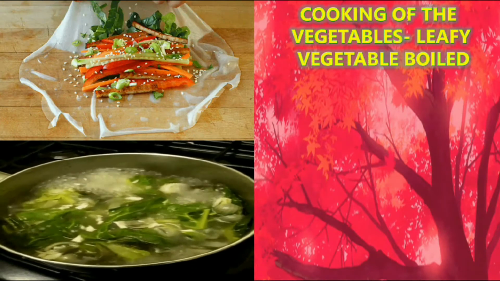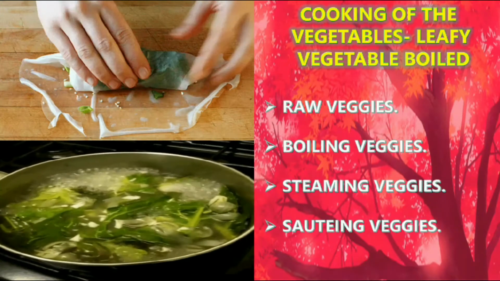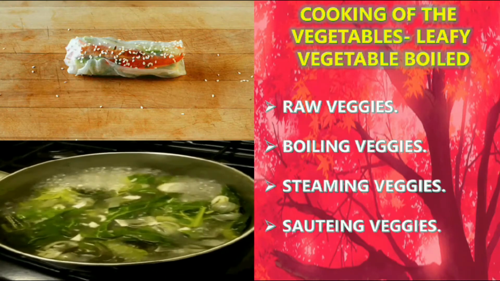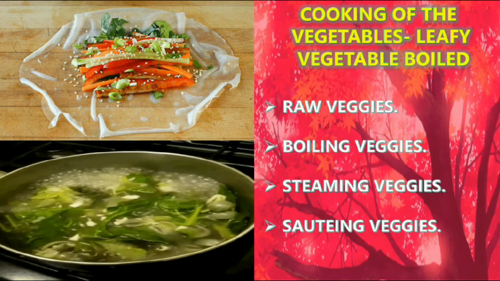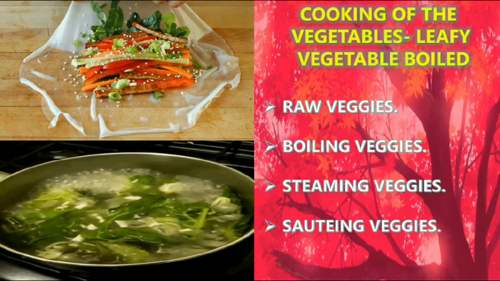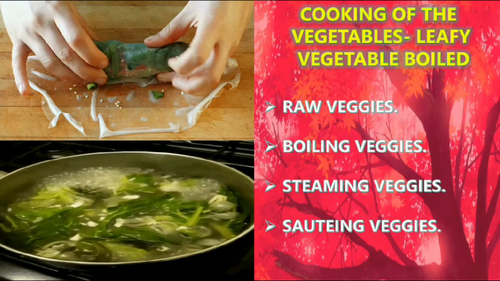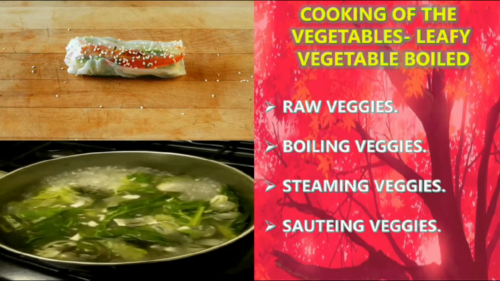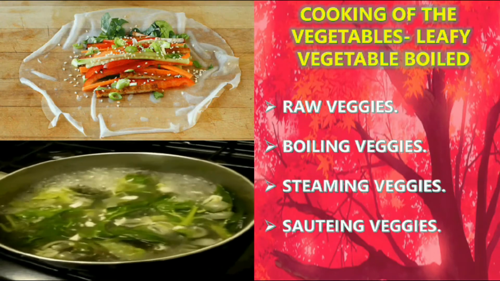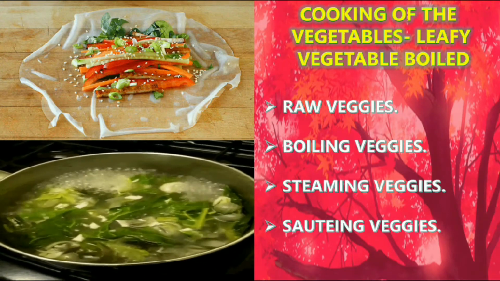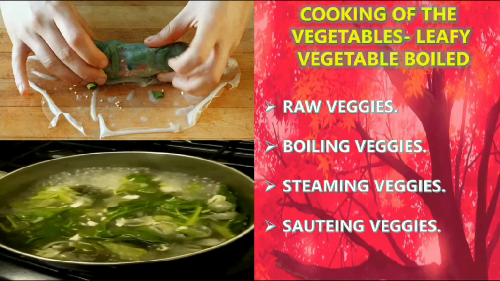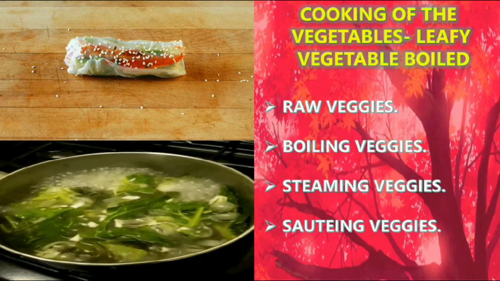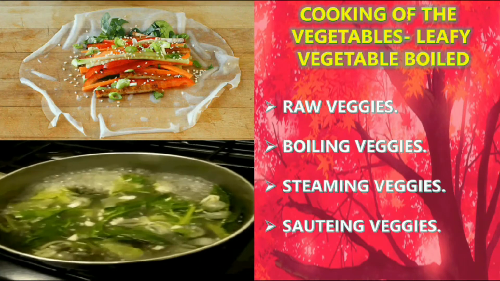Cooking of the vegetables, leafy vegetables boiled. So raw veggies, boiling veggies, steaming veggies, sauteing veggies. So the cooking of vegetables is categorized into four types. That is, raw vegetables, that is you can just eat it after you rinse. Next one is boiling, that you have to boil it and then only you have to eat it.